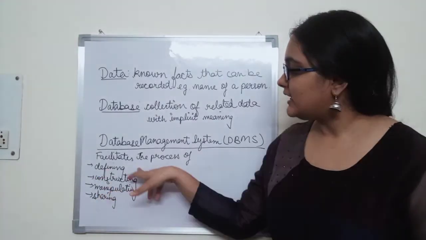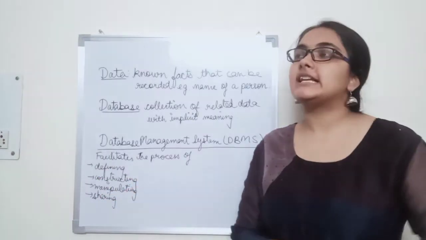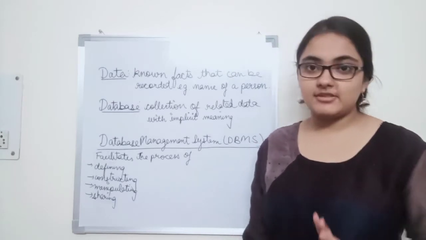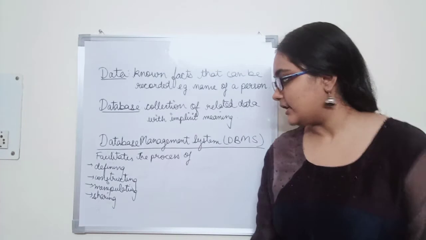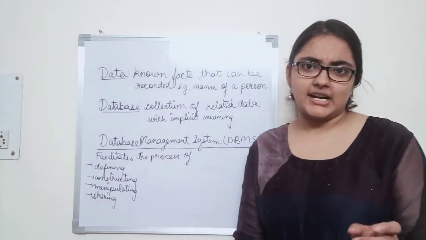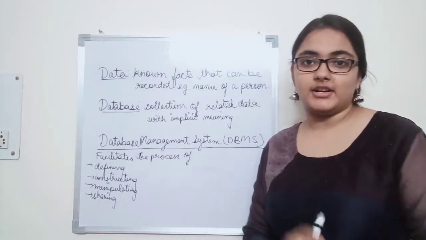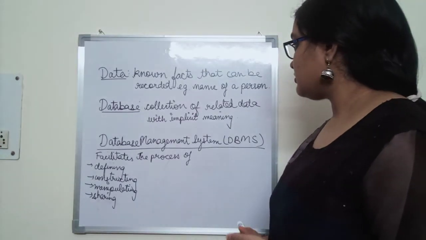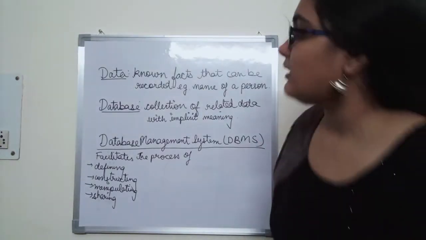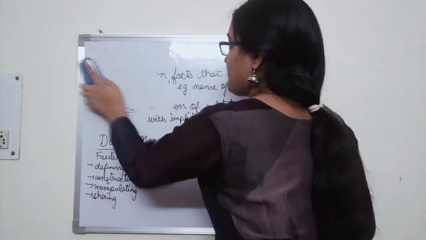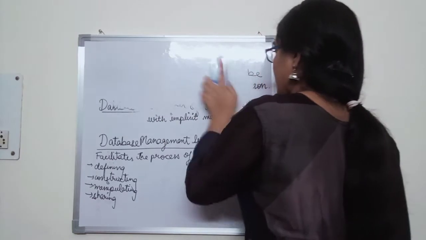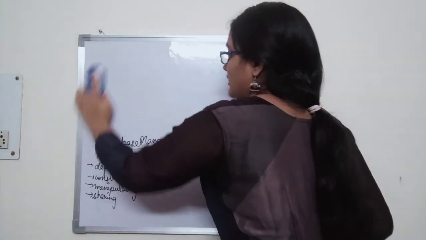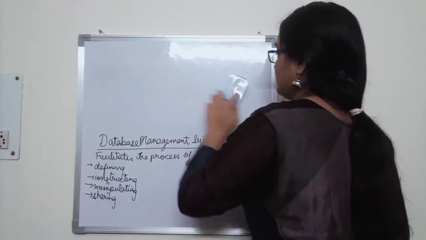Okay, what is the meaning of defining the database? Defining the database means specifying the data types, structure and constraints of the data to be stored onto the database. Now we'll be looking at what is a data type, structure and constraints of the data. Okay, what does that mean? Let me rub the upper portion. If you haven't copied, then pause the video, rewind it and then write it.